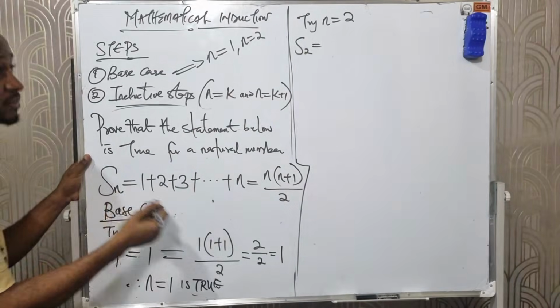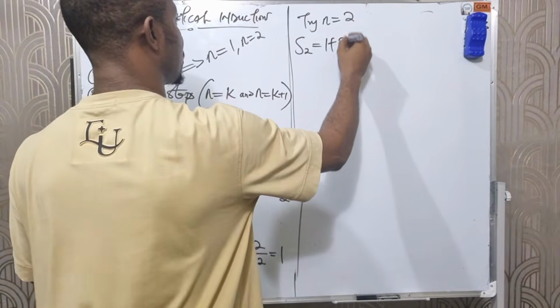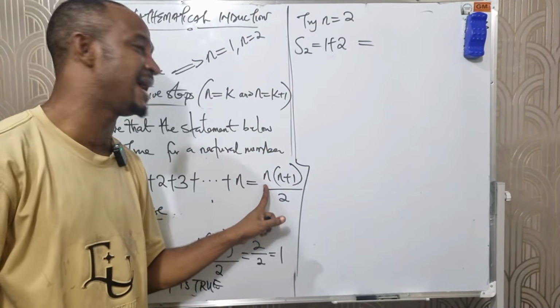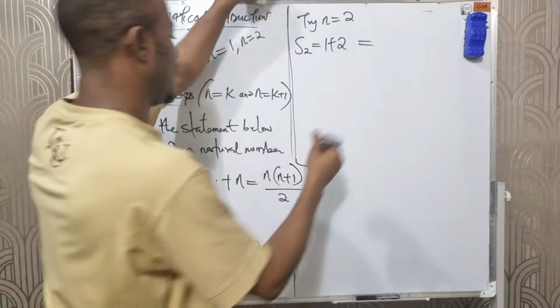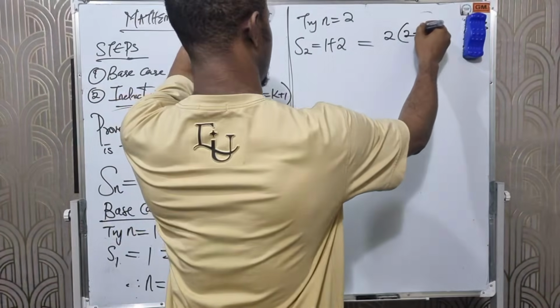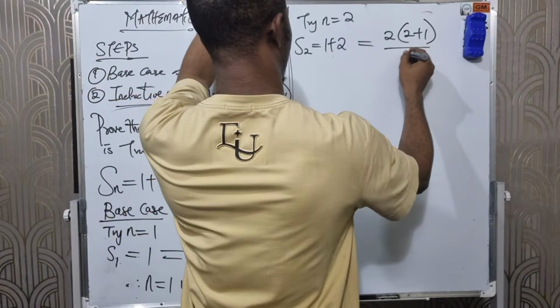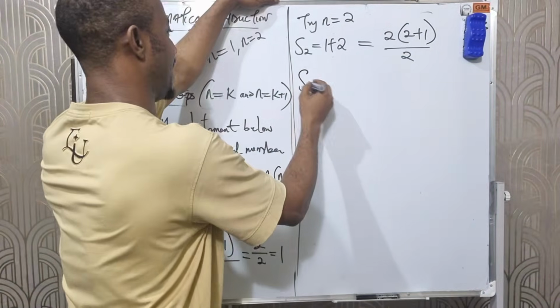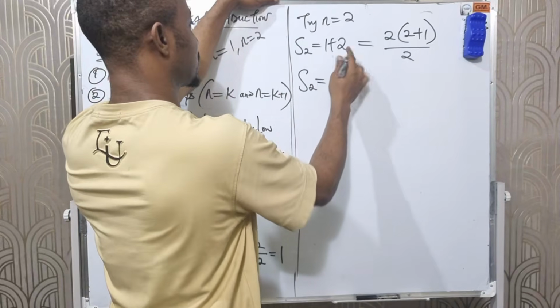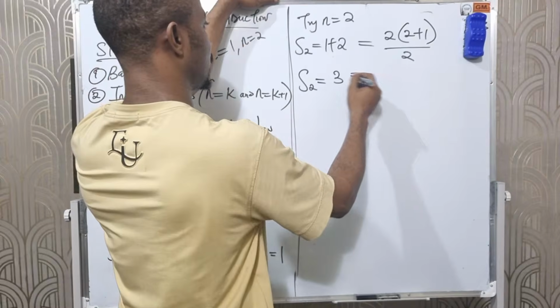1 plus 2. Yeah, we have 1 plus 2, all equals to, on this side there, anywhere I see n, I will now put 2. Here becomes 2 times (2 plus 1) over 2. So our S2 becomes 1 plus 2, which is 3, equals to what?